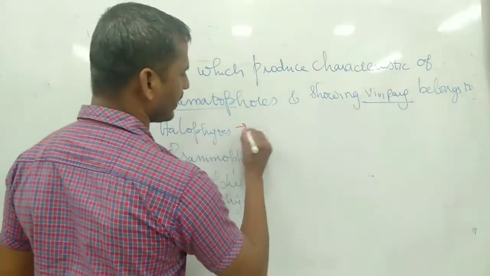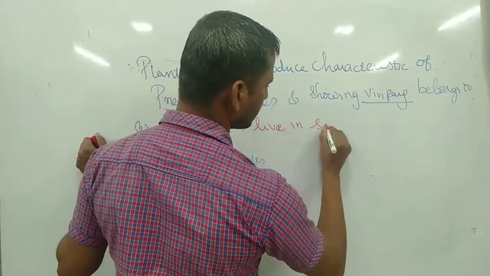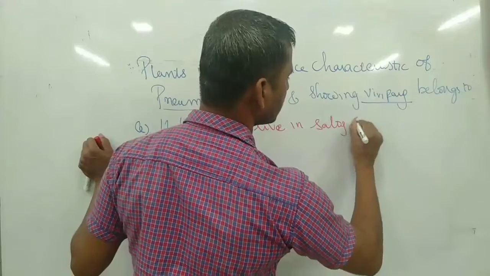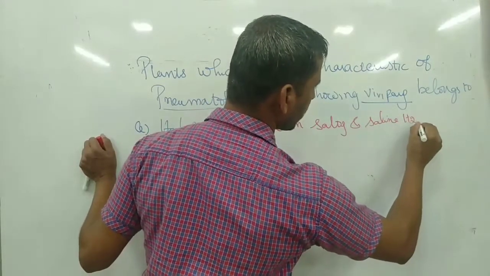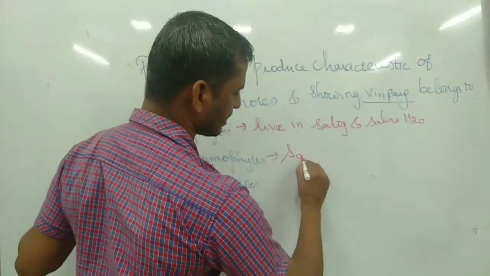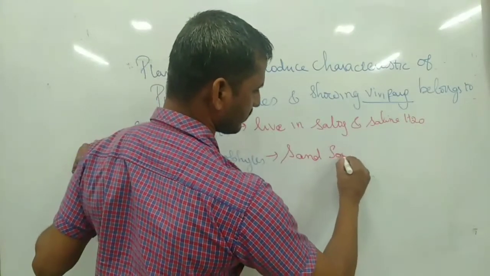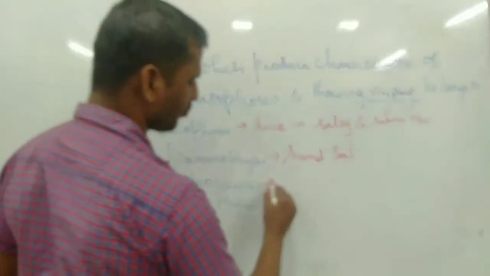Halophytes live in salty and saline water. Psammophytes live in sandy soil. Hydrophytes live in water.